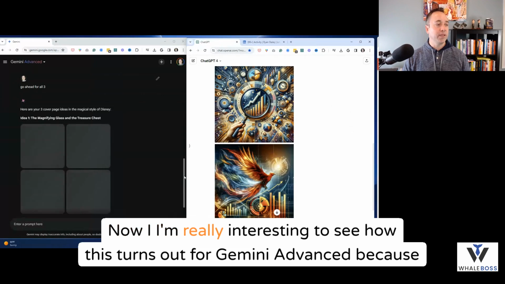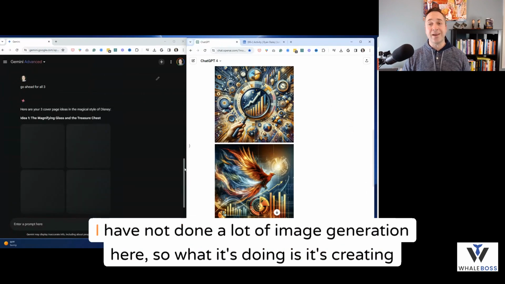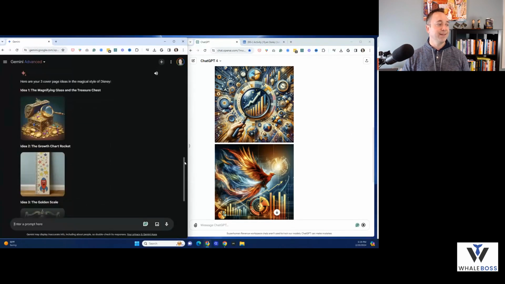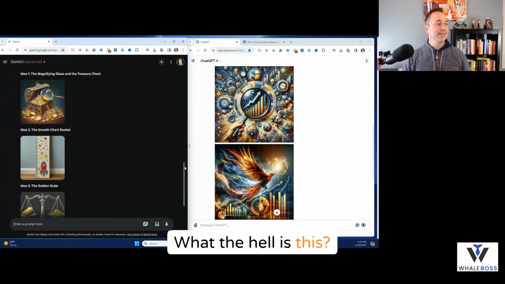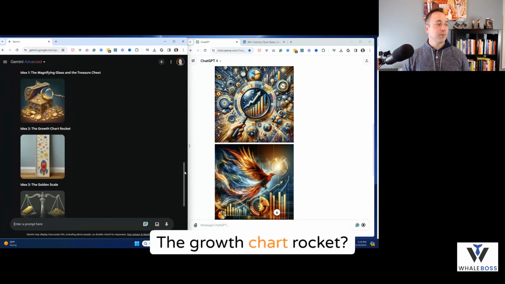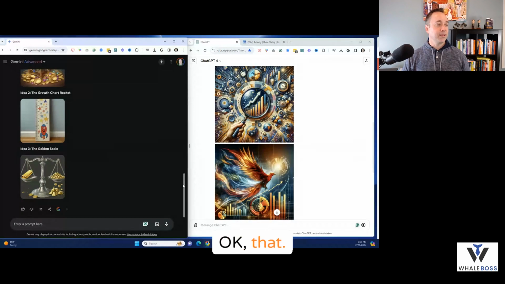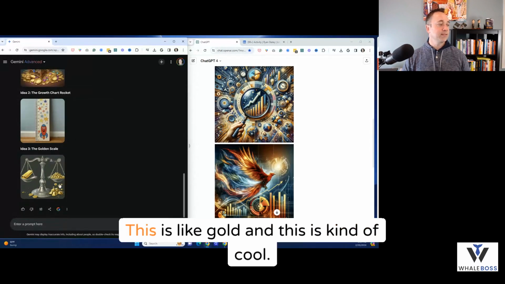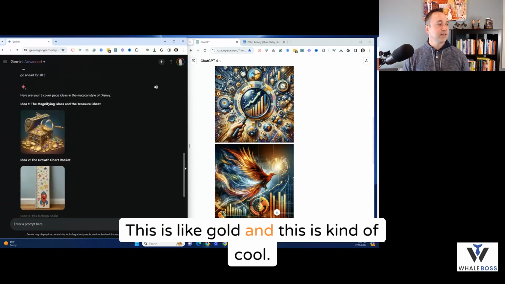Now, I'm really interested to see how this turns out for Gemini Advanced because I have not done a lot of image generation in here. So what it's doing is it's creating this. What the hell is this? The growth chart rocket? Okay, that I don't. It looks like a little kid measurement. This is like gold, and this is kind of cool.